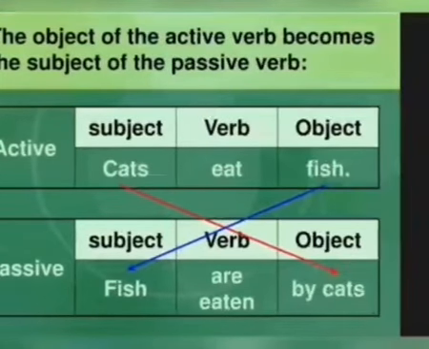The object of the active verb becomes the subject of the passive verb. As we can see in the example, cats eat fish. In this sentence, cats is the subject, eat is the verb, and fish is the object here. While converting active voice into passive voice, the position of subject and object interchanges. Object becomes the subject and the subject takes the place of object. So the answer is: fish are eaten by cats.